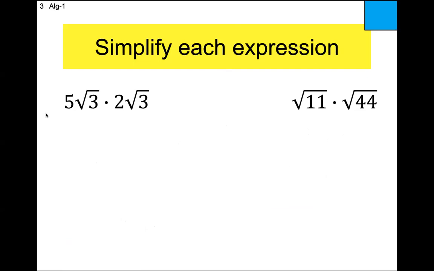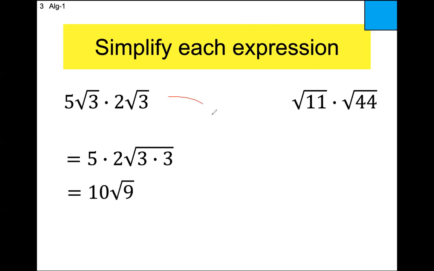Left one here, outsides with outsides, insides with insides. Well, that's pretty easy. 5 times 2, and many of you would probably skip this step at this point. Now that you understand how it works, you might just do that part in your head. 5 times 2 is 10, 3 times 3 is 9. So many of you might skip from here straight to there, and that's fine. Others of you might want to write this step just so that you can look at the numbers that you're multiplying. I will leave that entirely up to you.